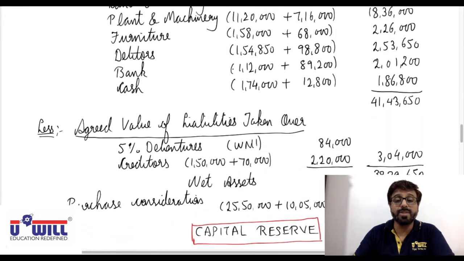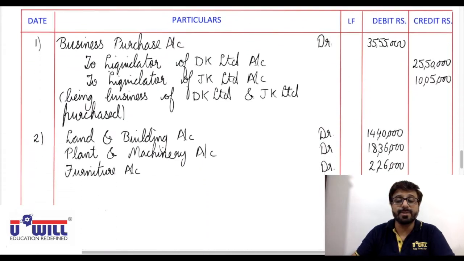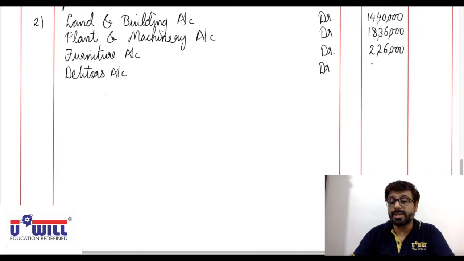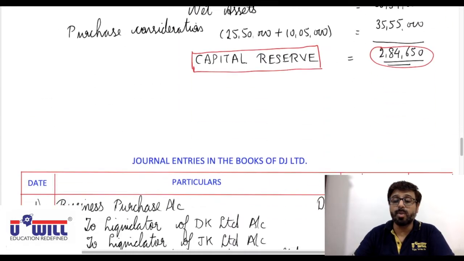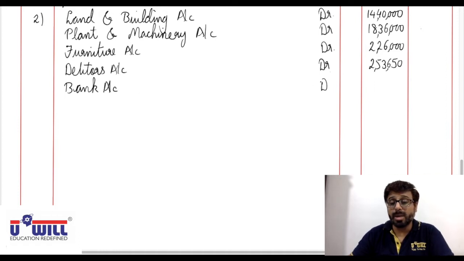Then after furniture we have debtors. Debtors account debit with 2,53,650. Then after debtors we have bank. Bank account debit with 2,01,200.